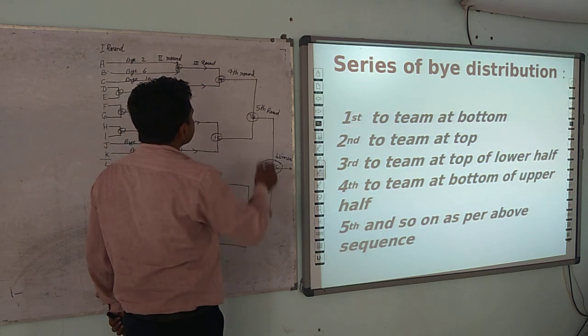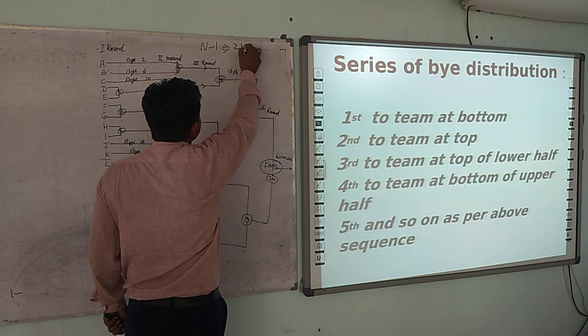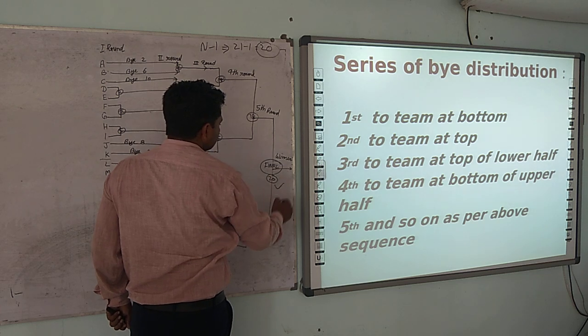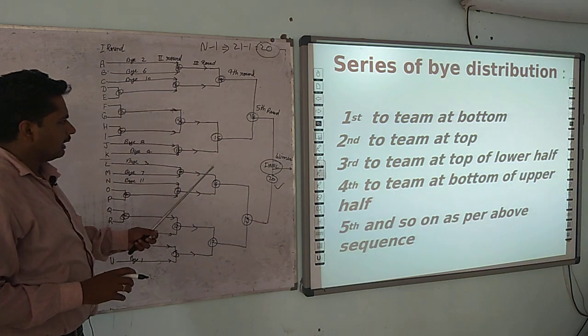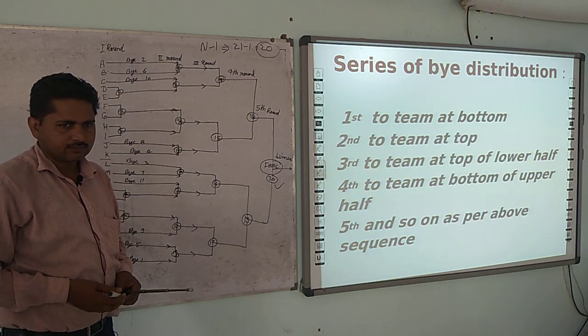And the number of matches should be n - 1, that is 21 - 1 equals 20. This number you get here, and after that you can be sure that your fixture is correct.